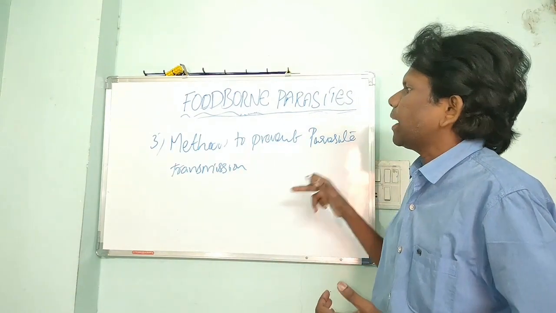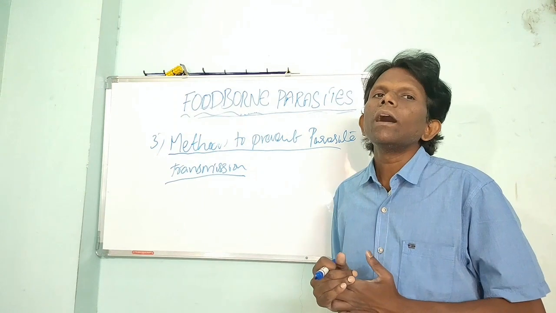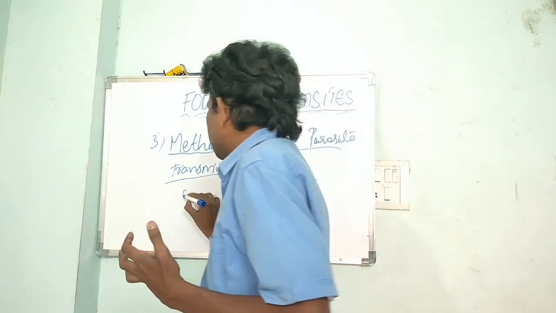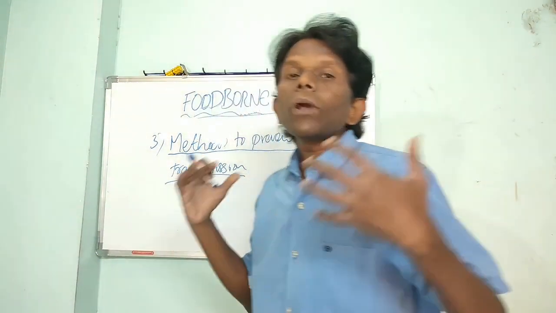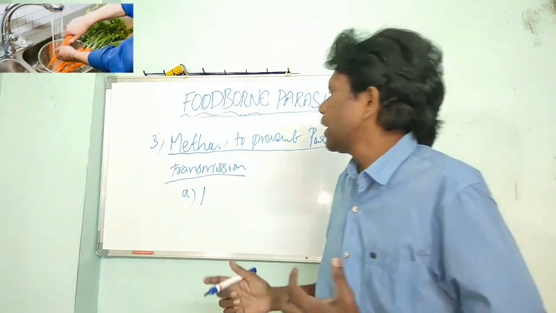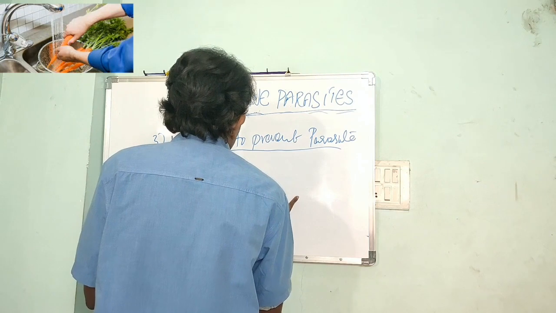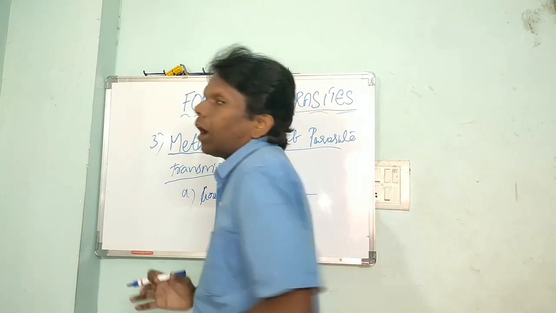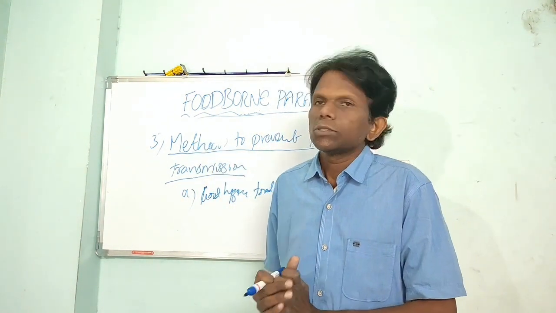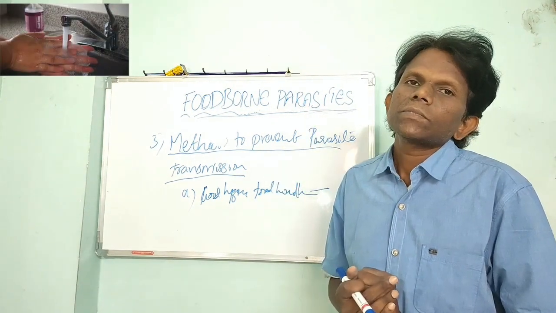Methods to prevent parasite transmission. So we'll discuss the methods to prevent the transmission of parasites to human beings. The first one is good, proper hygienic practices by the food handlers. All food handlers who are handling the food should follow good hygienic practices, so we can prevent the occurrence or transmission of parasite contamination.